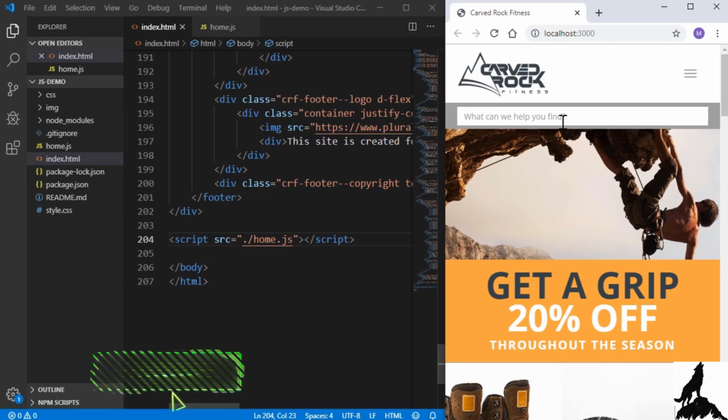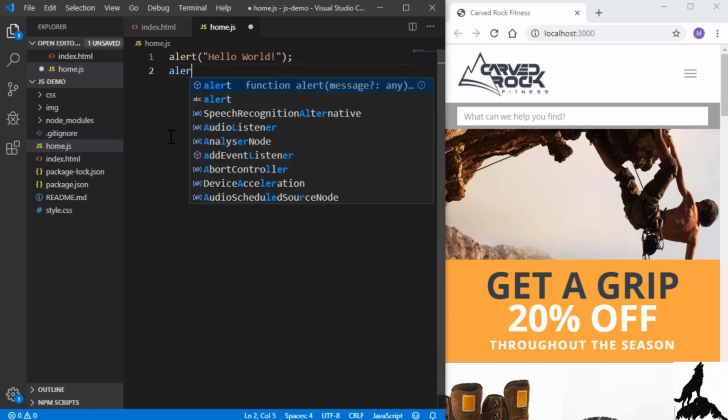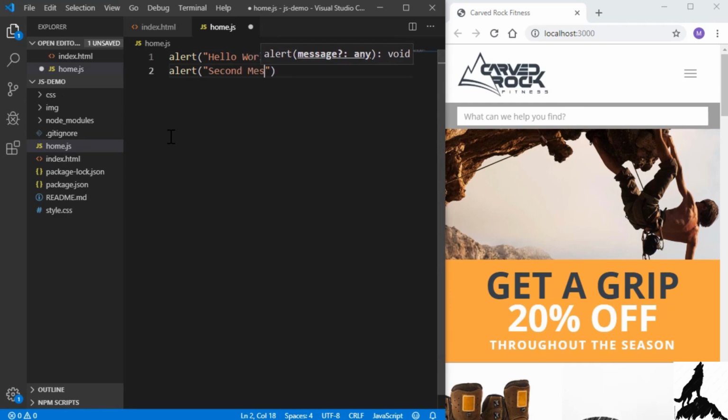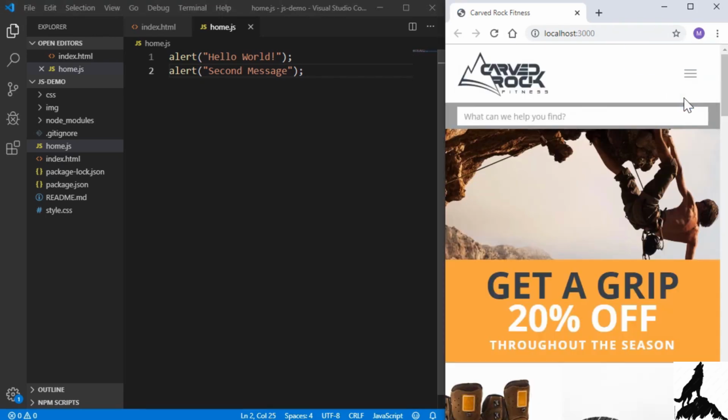So now we can isolate all our JavaScript code to home.js. We simply need to modify this file to make changes to JavaScript, and we can leave index.html alone. I'll add another alert. I'll just say second message, and I'll save this, and we get the message hello world and second message. Now I just want to take a look back at the index.html page because there's something there worth seeing.